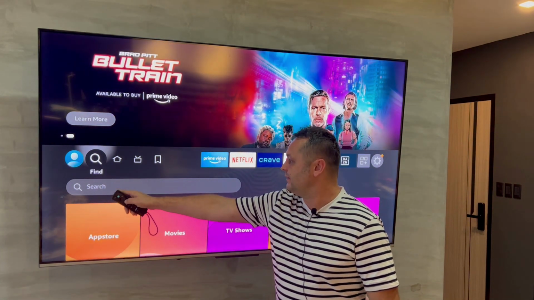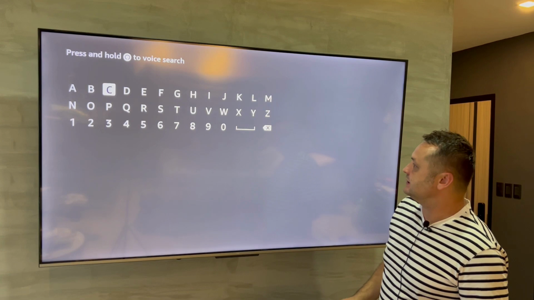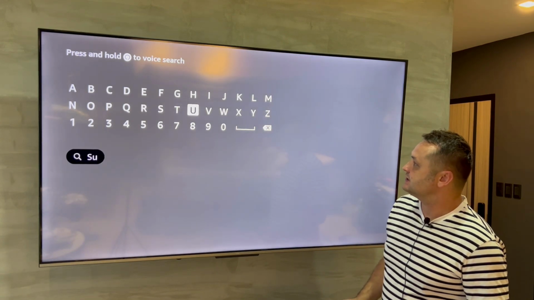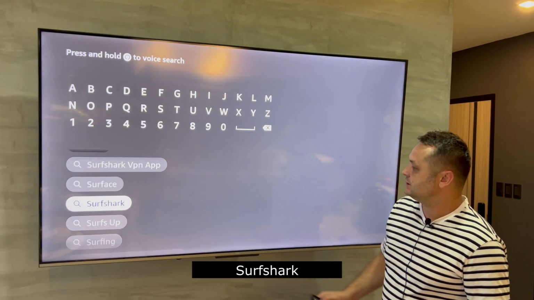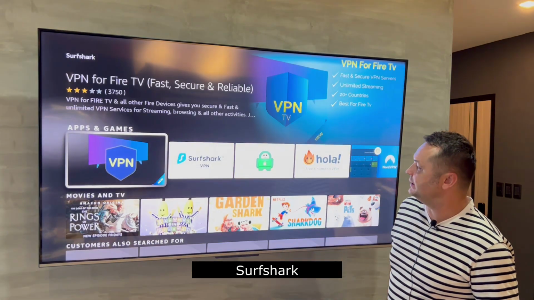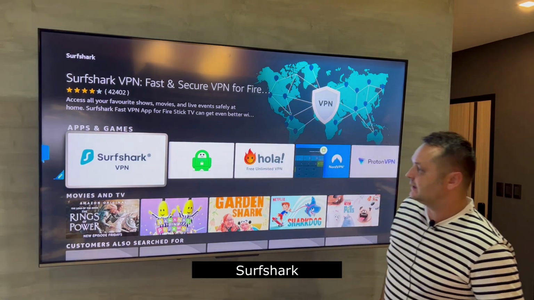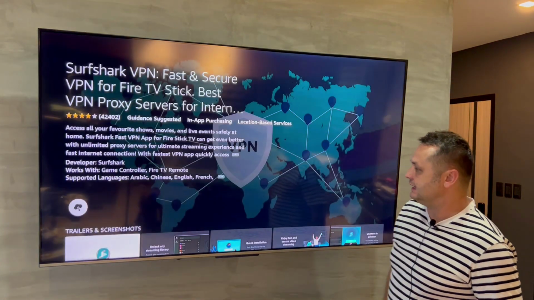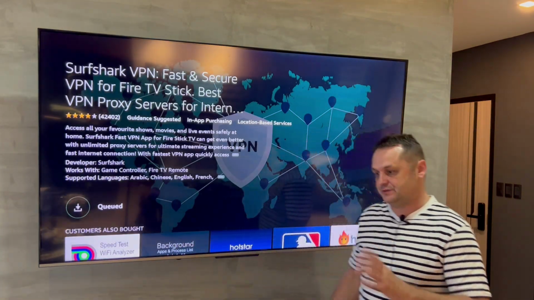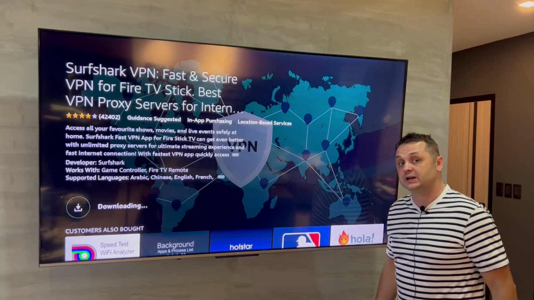So go to find, go to search, and just type in Surfshark. Just like that, surf. Okay, Surfshark. That's all you have to type in. You'll see it here, Surfshark VPN, white background, blue, kind of bluish dark font. Click on that, get the download button on Surfshark. That's gonna download the Surfshark VPN.